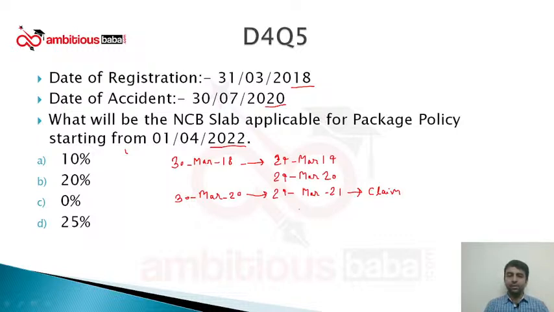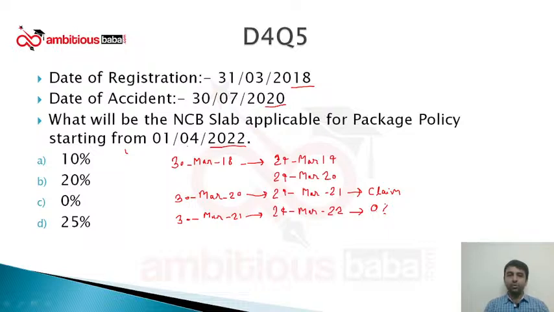Okay. Now next year will be till 29th of March 2022. Okay. Any claim in this policy period? 30th of March 2021 to 29th March 2022. Any claim in this policy period? No. But the NCB slab will be 0% because there was a claim in the previous year.